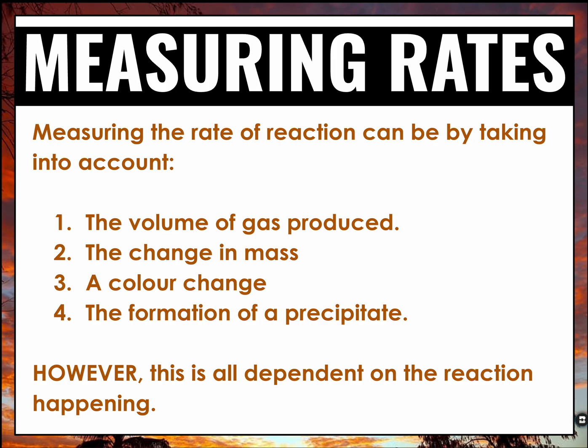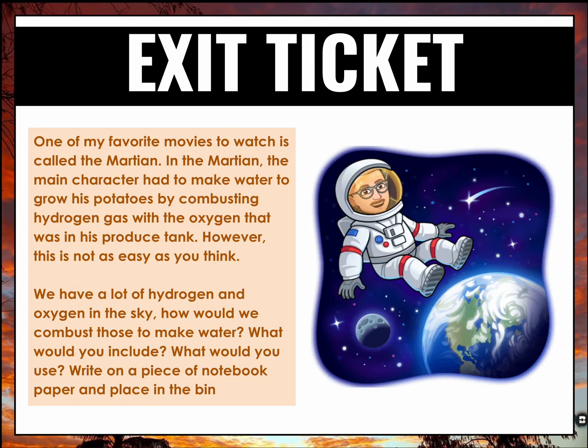However, this is all dependent on the reaction actually happening and you noticing it. So there's a lot of human error with the last two, the color change and the formation of a precipitate, because it's visible with your eyes. It's not you determining it by just putting a flask on a balance and seeing how the mass changes over time. It's you visually seeing it, using a stopwatch and stopping it.